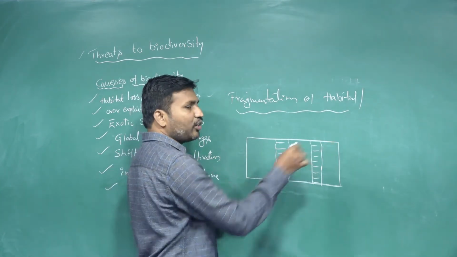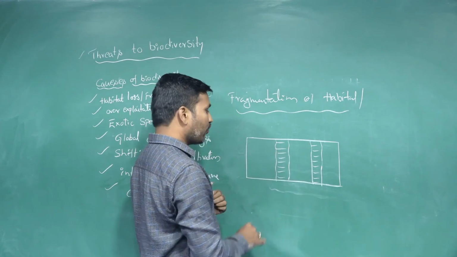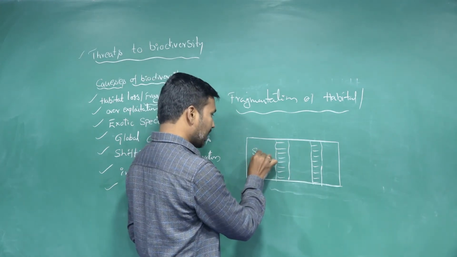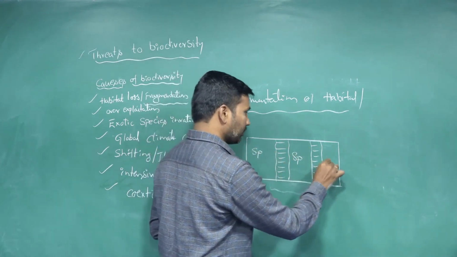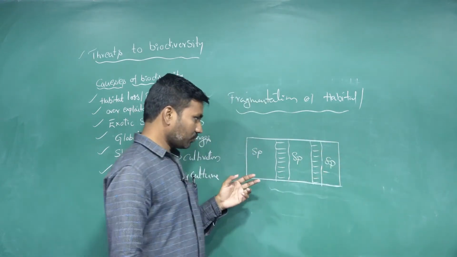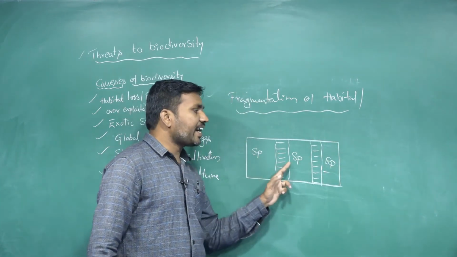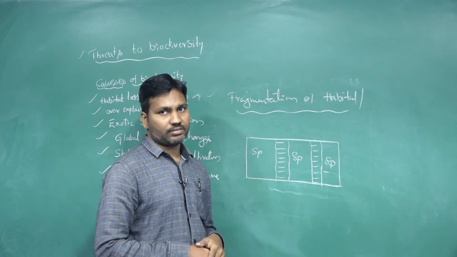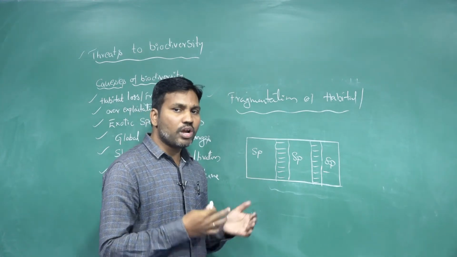When their habitat is fragmented, whatever species are surviving in this particular geographical region, the species interactions are disrupted.